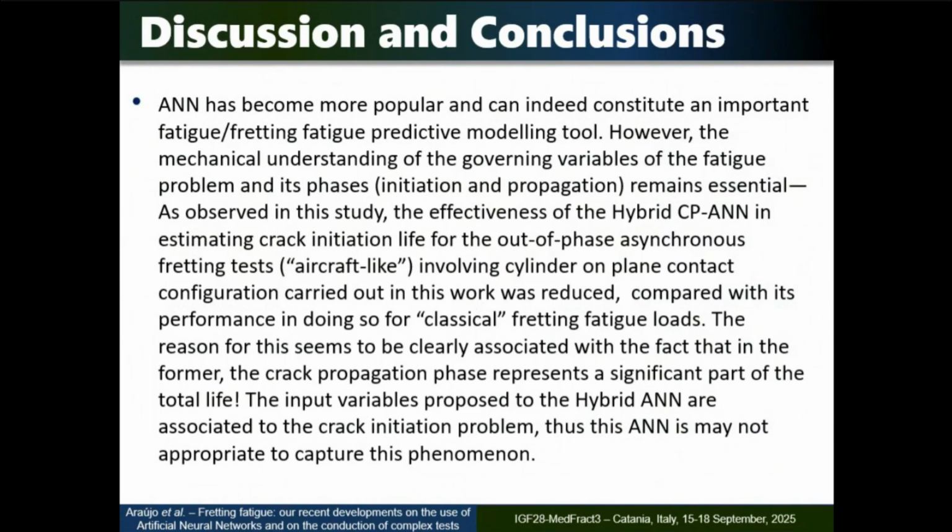And to conclude, in the last international conference, before the last one, in New Orleans, 2022, I saw a colleague using an artificial neural network with 32 input variables and life as the output, okay? This is nonsense. Most of the input variables were chemical composition of the material. And then I asked the colleague, why not just the yield stress?